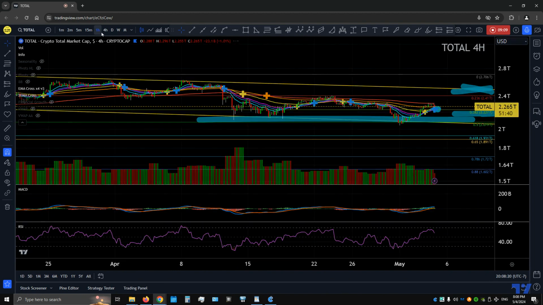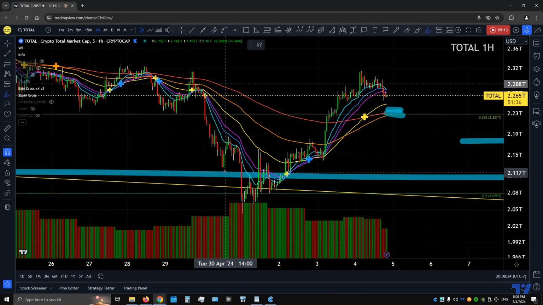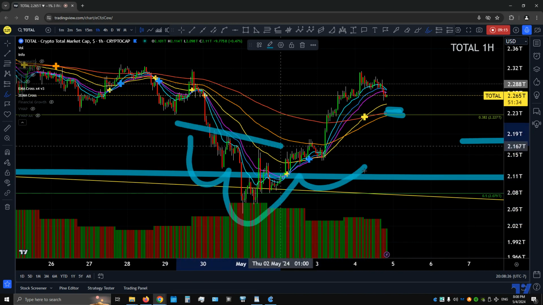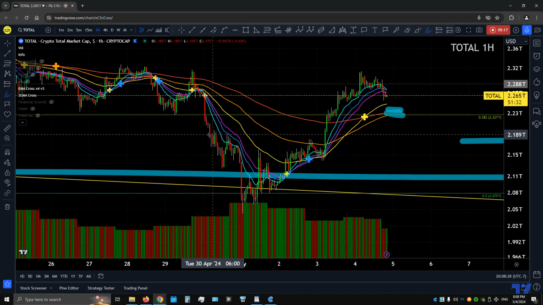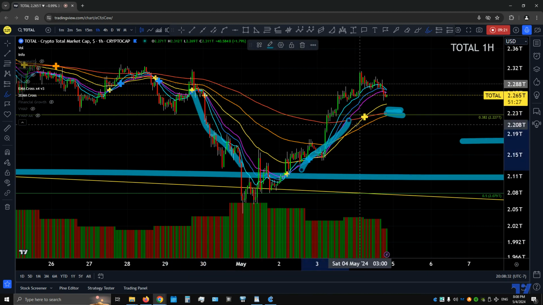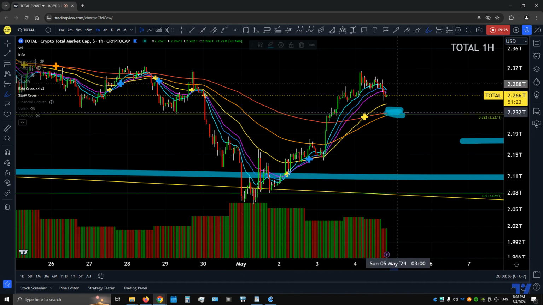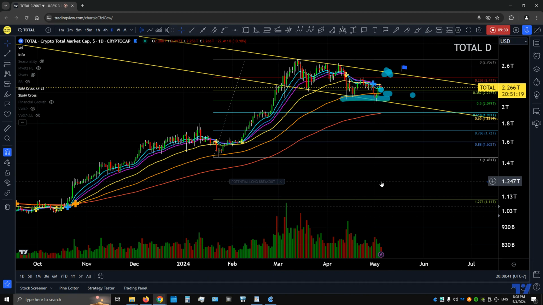But in the short term, the hourly on total is already up crossed. And we had, if you really want to know, the upside down head and shoulders inverse breakout off the FOMC meeting, the crash into it, and the recovery afterwards, and Apple earnings. So we are in the 1 hour up cross. I want to see 2.2 trillion hold and see if we can bounce up there for continuation bullish.